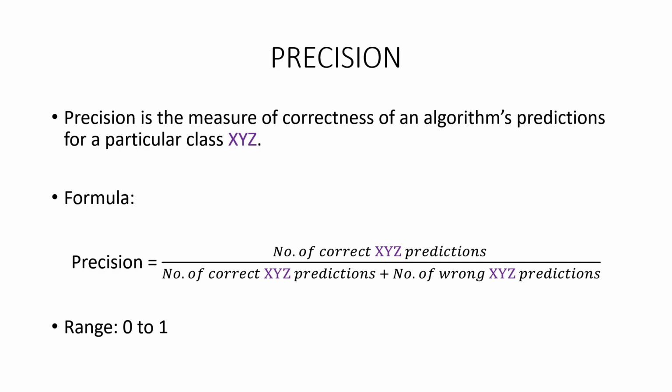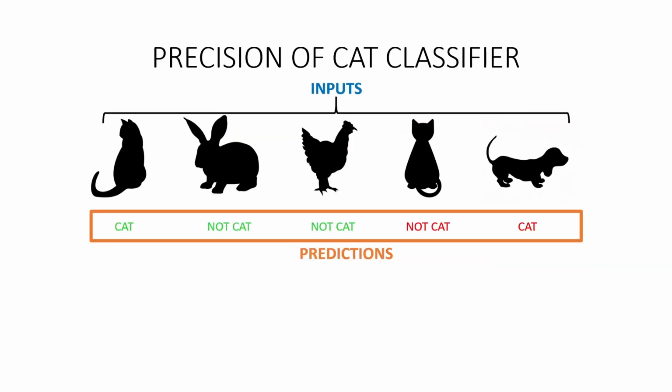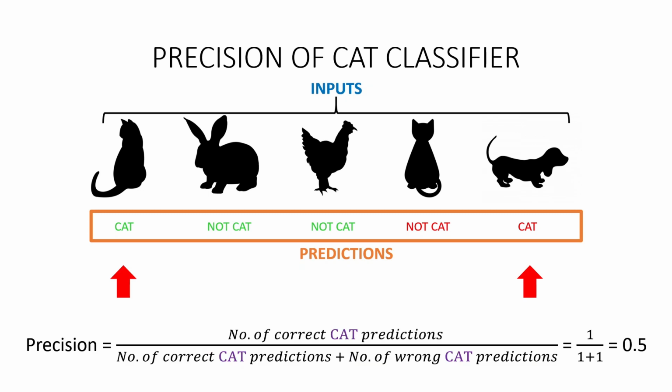Precision ranges from 0 to 1, with the value of 1 indicating that if a particular class was predicted n number of times, all the predictions were correct. Let's calculate the precision of the cat classifier. Here you only have to focus on those predictions when the classifier predicted class cat, which means these two. Put the values in the formula. Since there is only one correct cat prediction and one wrong prediction, the precision comes out to be 50%, which means that when the classifier predicted class cat, 50% of the times it was correct.